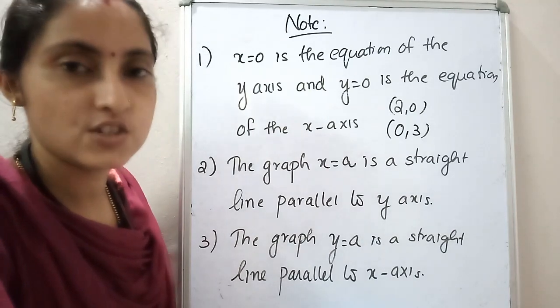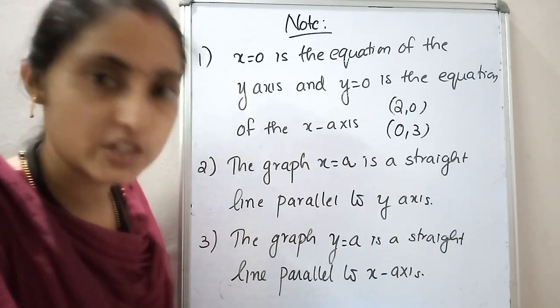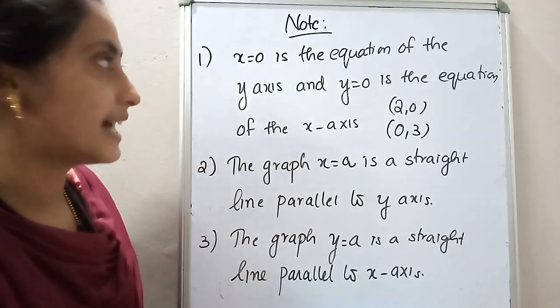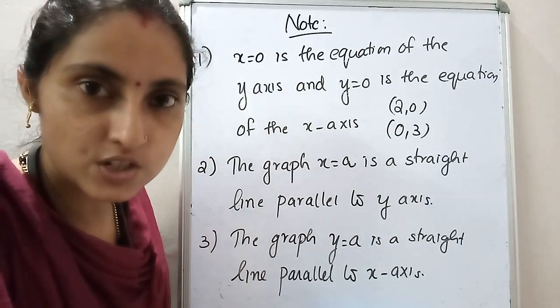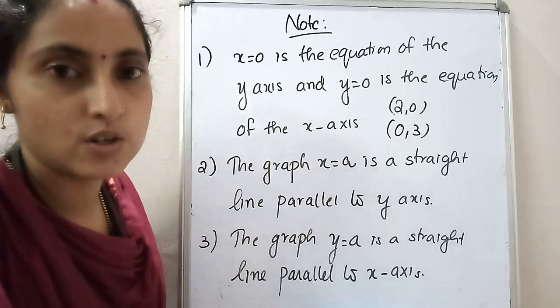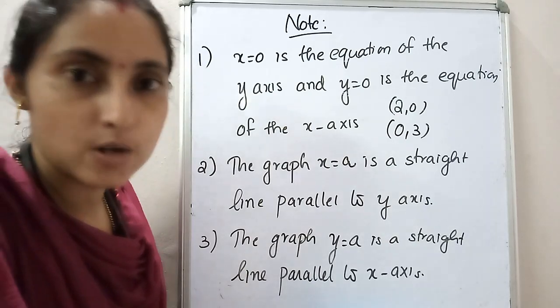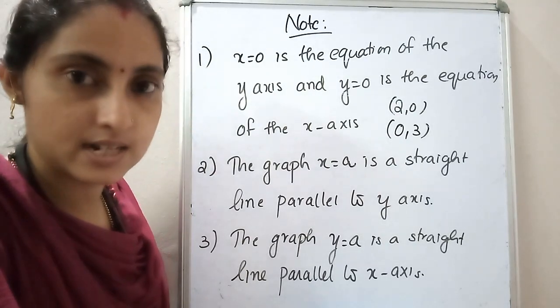In this chapter, most probably objective type questions will come. For example, dash is the equation of the y-axis. What is the equation of the y-axis? X is equal to 0. Likewise, simple objective questions will be there. I will give those questions.